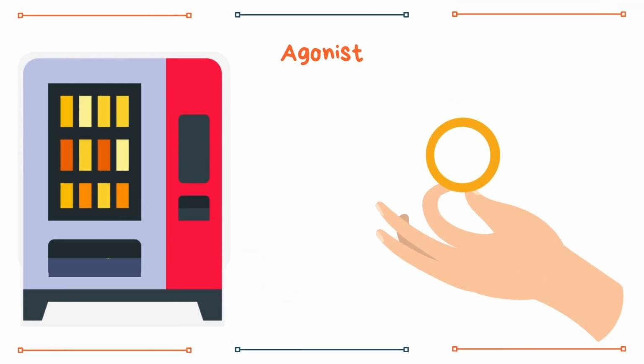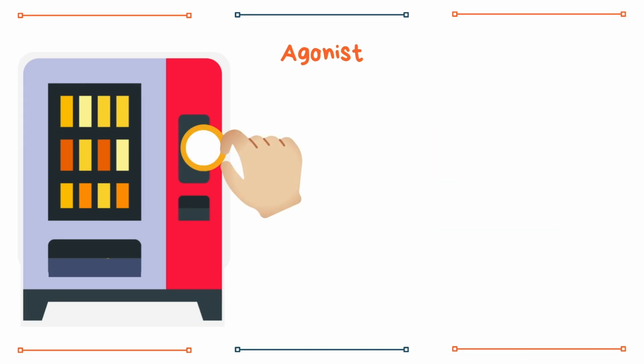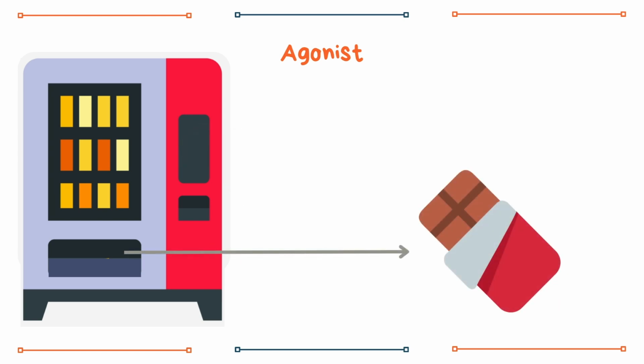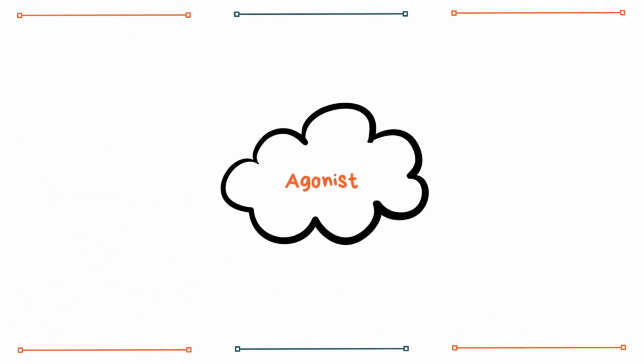An agonist in this scenario would be to use a metal disc of the same size as a coin to insert into the machine, thus using the same coin slot with a mimicking coin to obtain a chocolate bar. Let's have a look at different types of agonists.